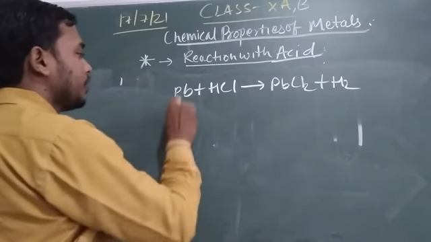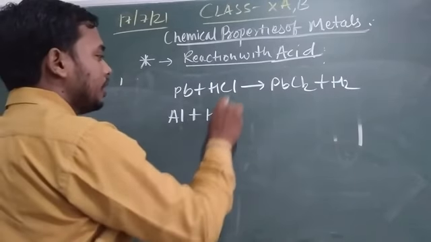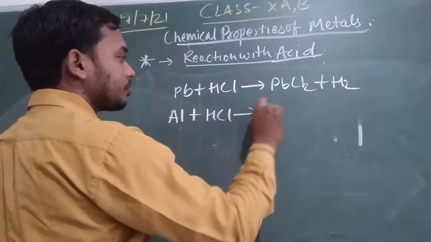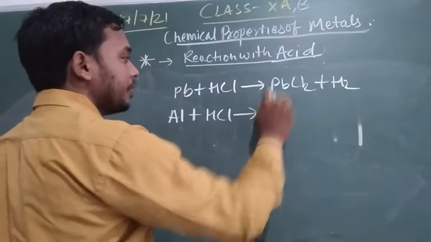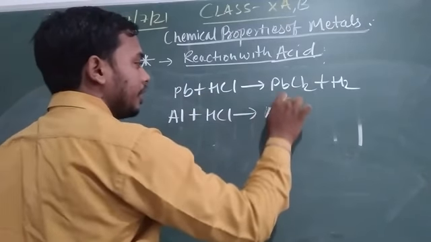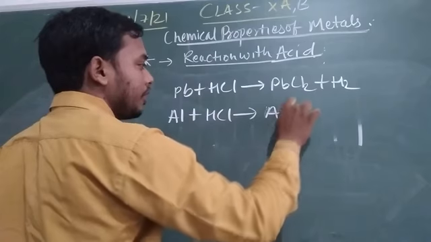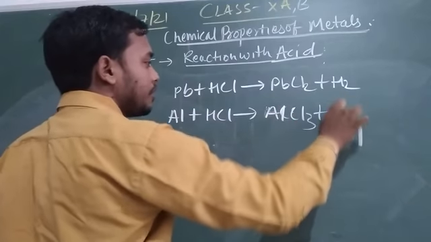Aluminium Al plus HCl gives AlCl3 plus hydrogen gas.